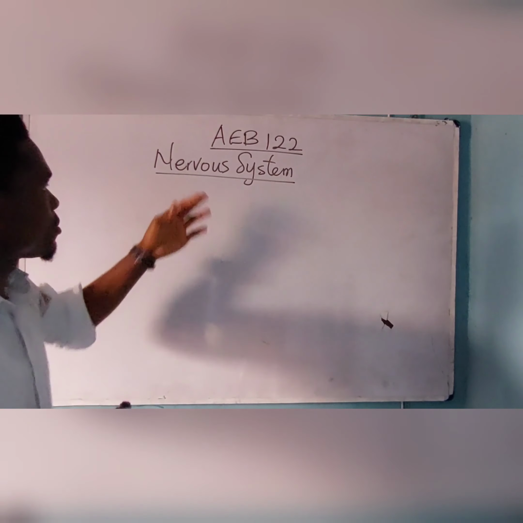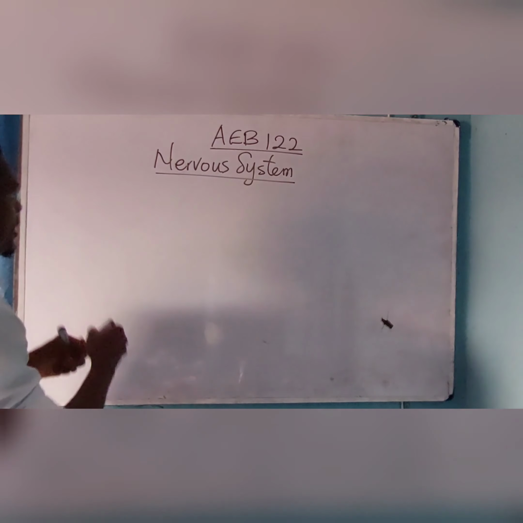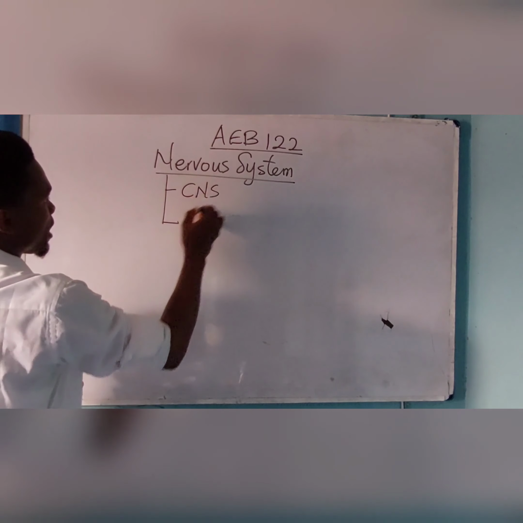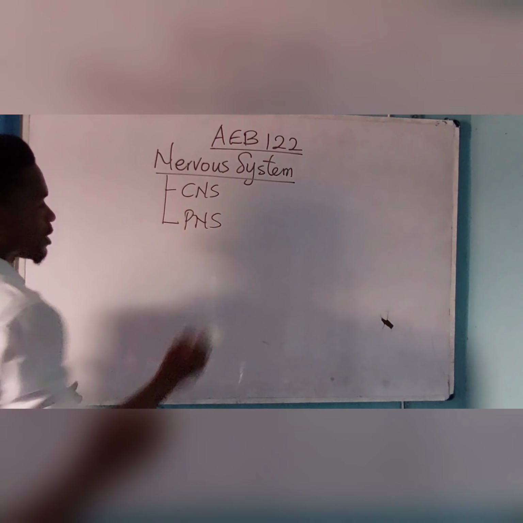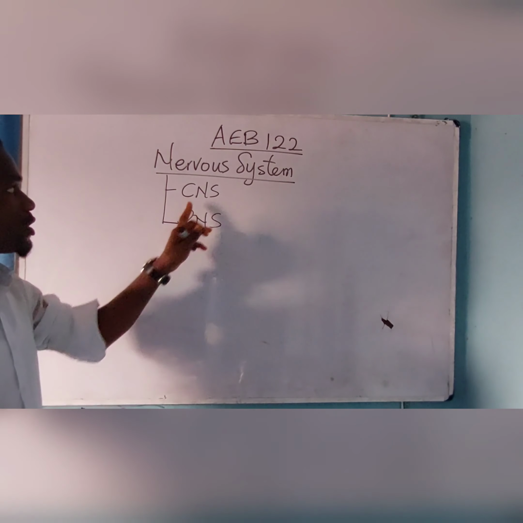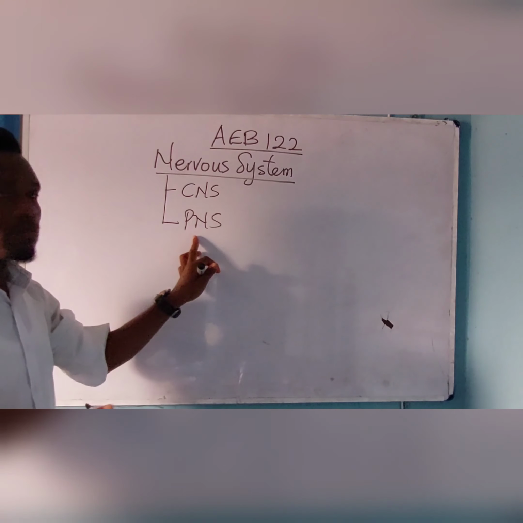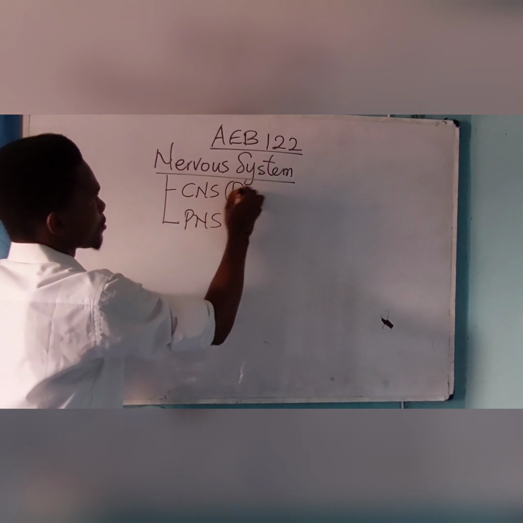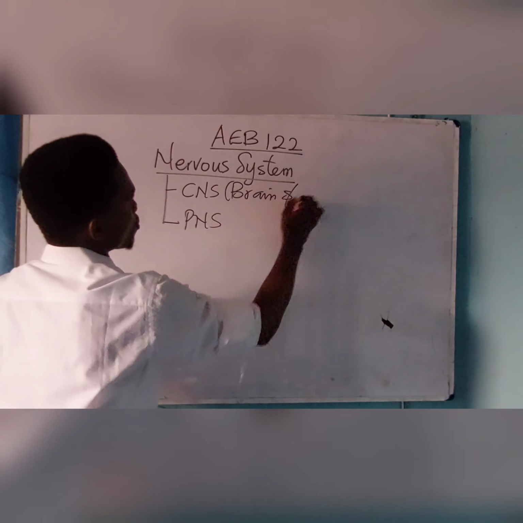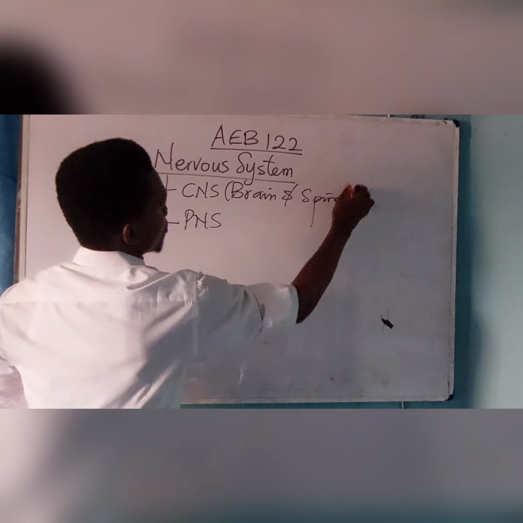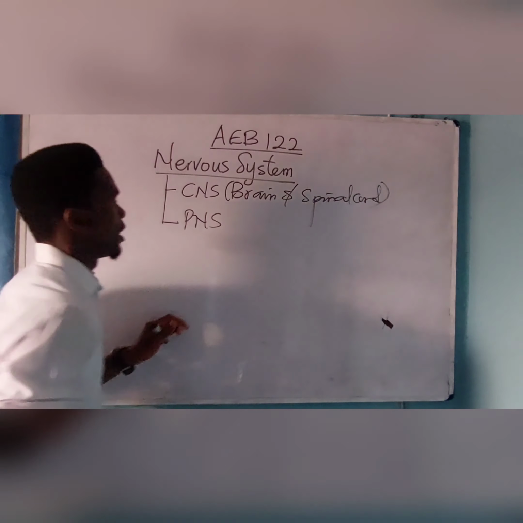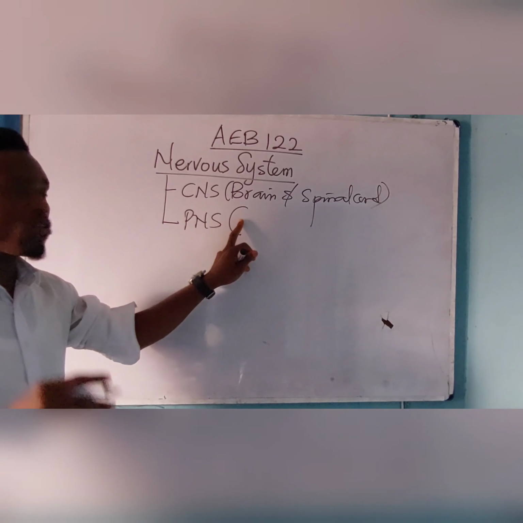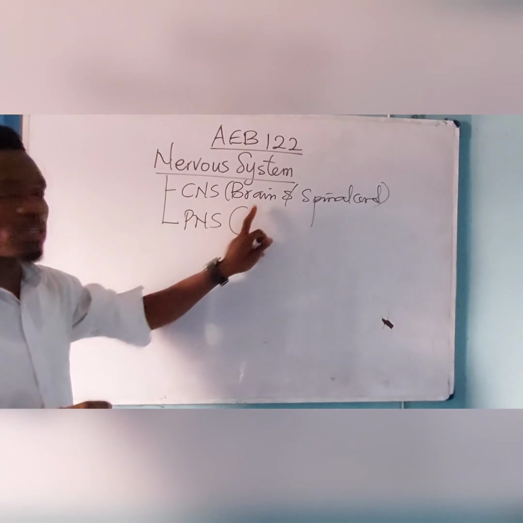Nervous system, as we all know, is divided into two parts, which are the central nervous system and peripheral nervous system. The central nervous system comprises the brain and the spinal cord. And the peripheral nervous system is made up of all the nerves that are outside the brain.